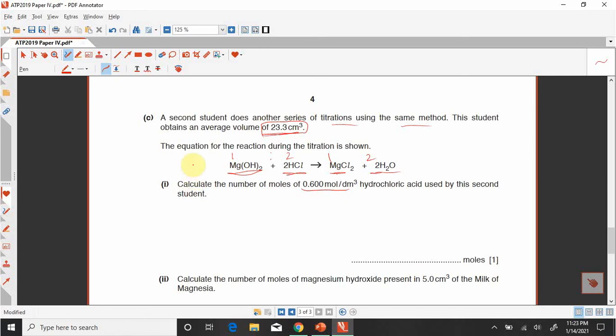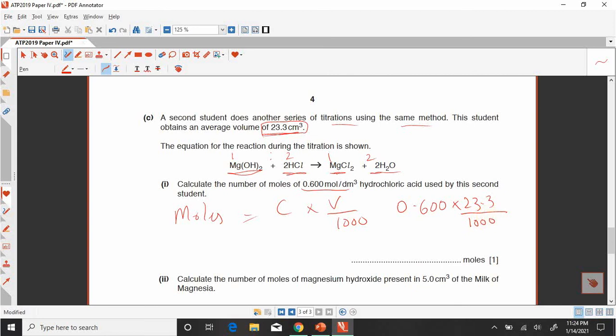Now in the C part 1, calculate the number of moles. How will we calculate the number of moles? You know that we can calculate the number of moles in this way: C into V divided by 1000, right? So the concentration is 0.600 and volume is 23.3 divided by 1000.